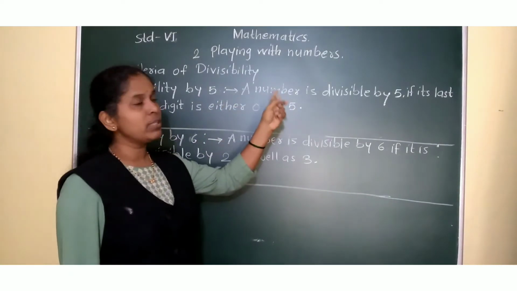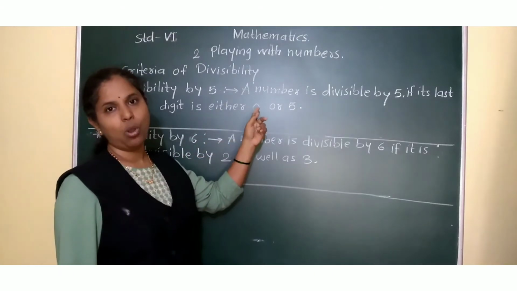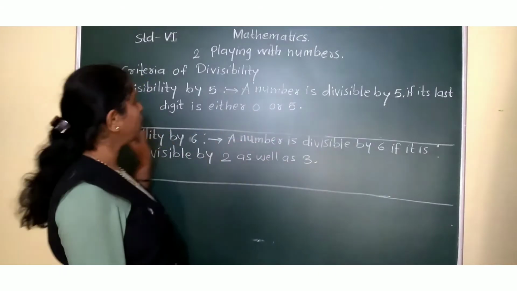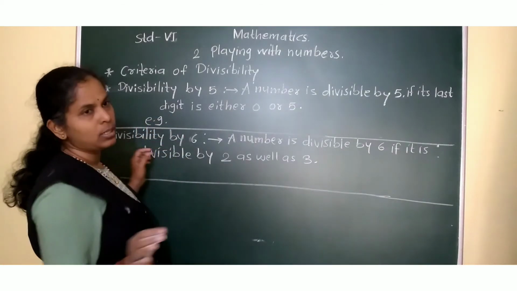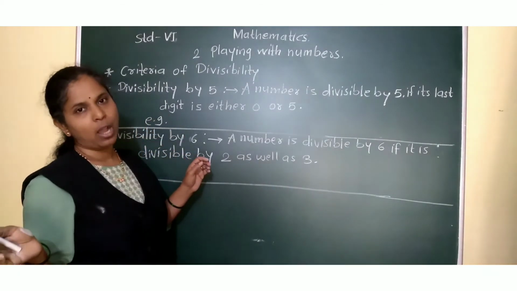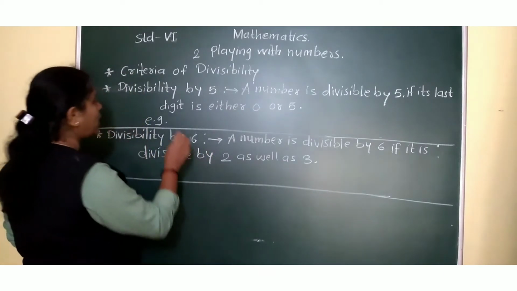Now next, divisibility by 5. A number is divisible by 5 if its last digit is either 0 or 5. Means what? If at the units place 0 or 5, either of these digits is there, then the number is divisible by 5. For example, here.